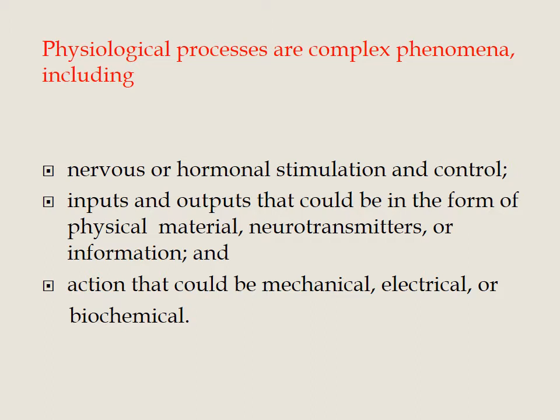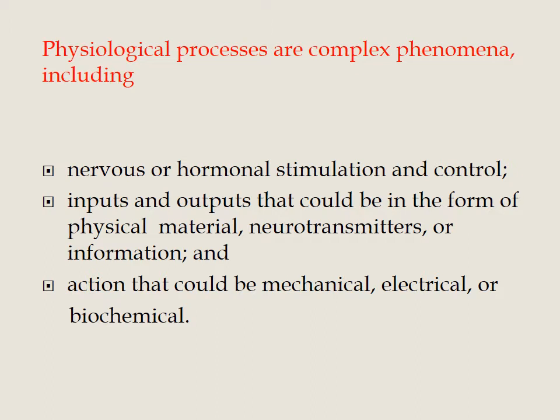These are the additional requirements such as growth, differentiation, respiration, digestion and excretion. The physiological process includes nervous or hormonal stimulation and control. So the next one, input and output, that could be in the form of physical material, neurotransmitters or information. Another one, the action, that could be mechanical, electrical or biochemical.